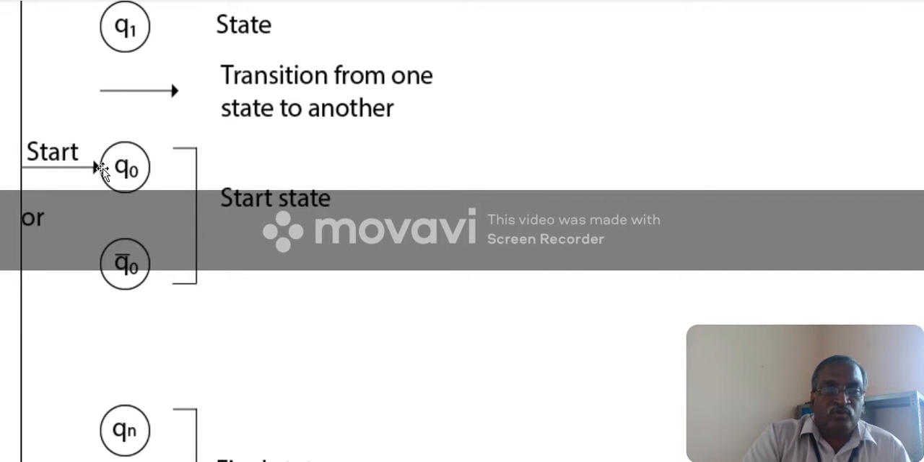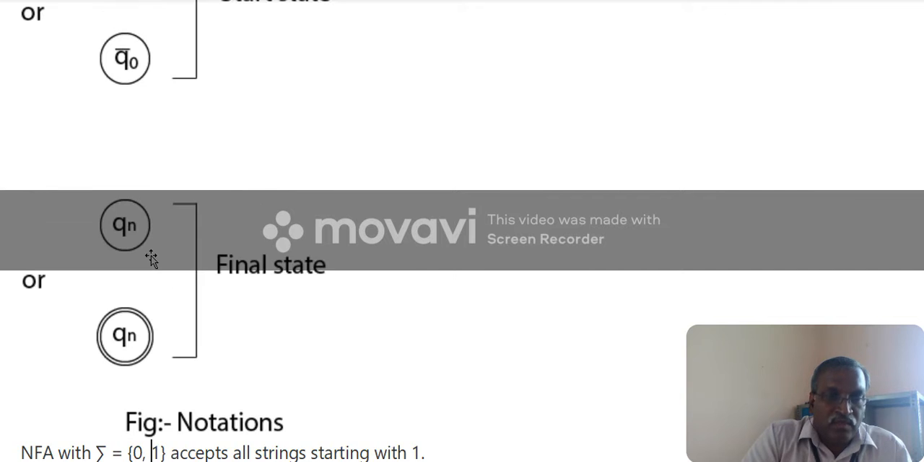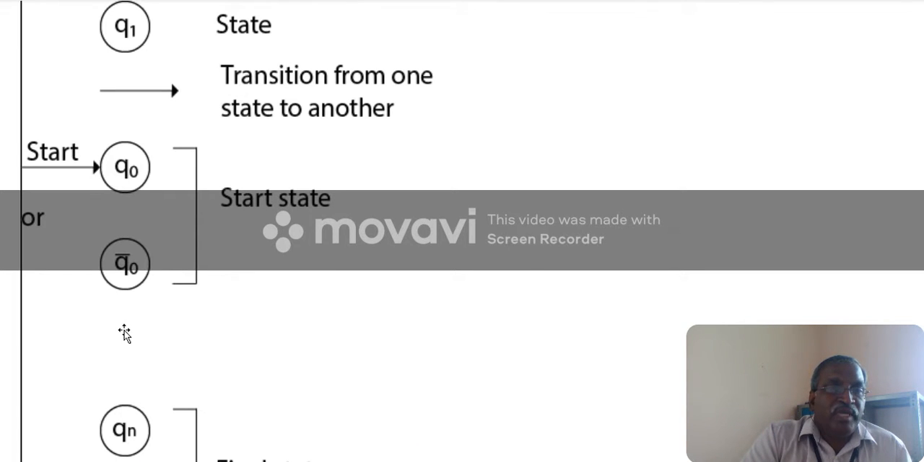The arrow indicating no source marks an initial state. This is also a way of representation: q0 with a bar over it is the starting state. Then qn, a double circle or concentric circle, says that it is a final state. So these are all the notations. q1 is a state, and there is a transition from one state to another state.